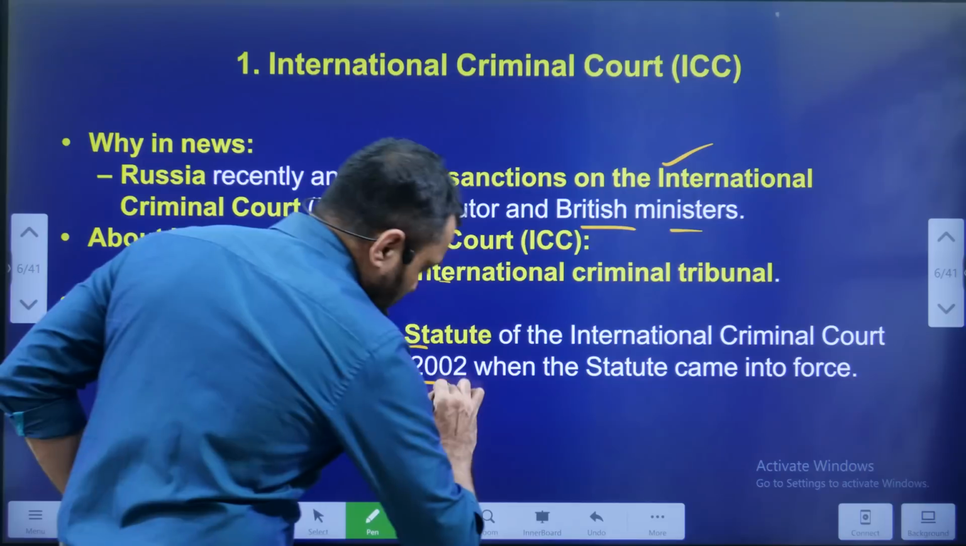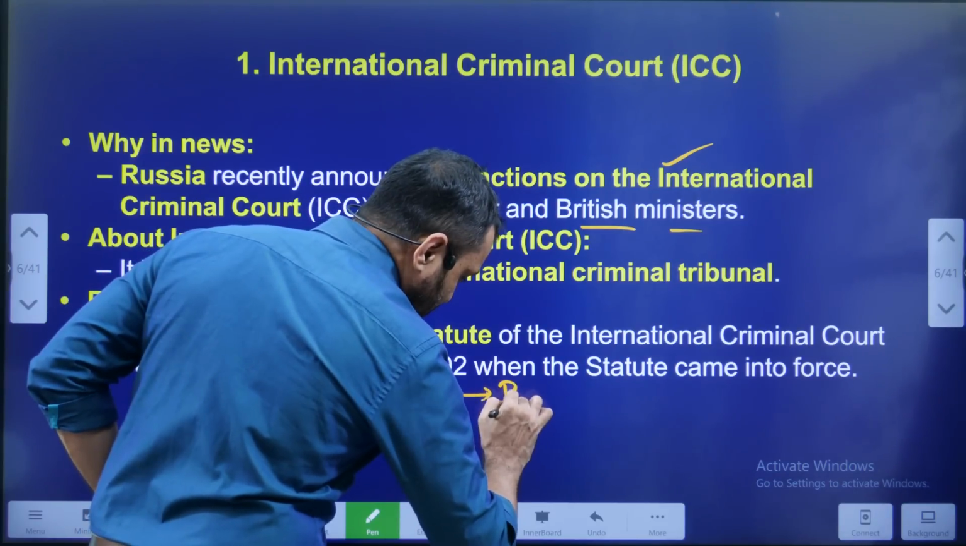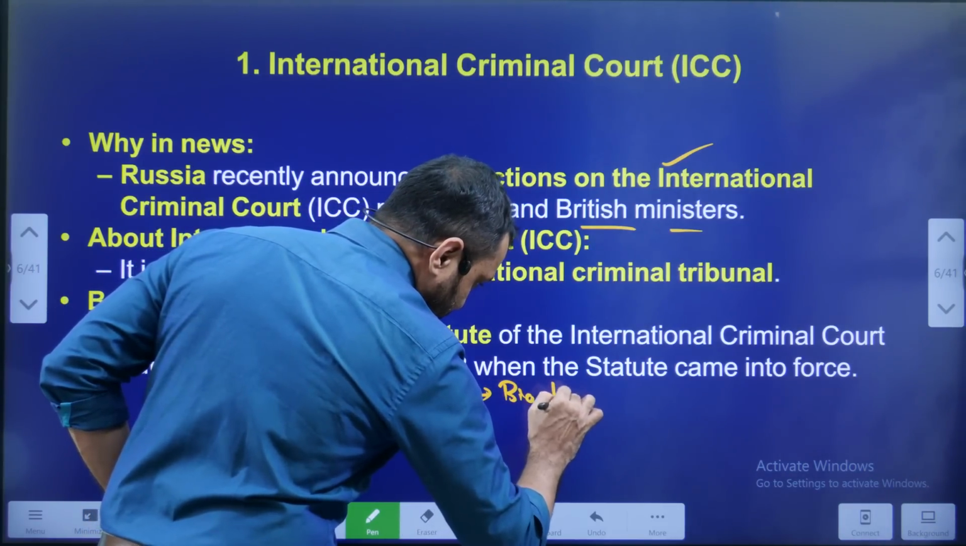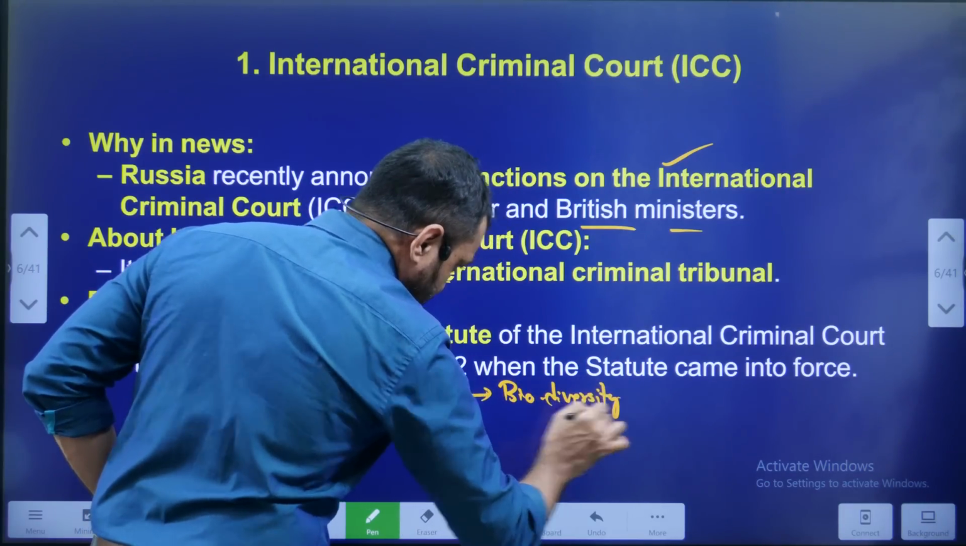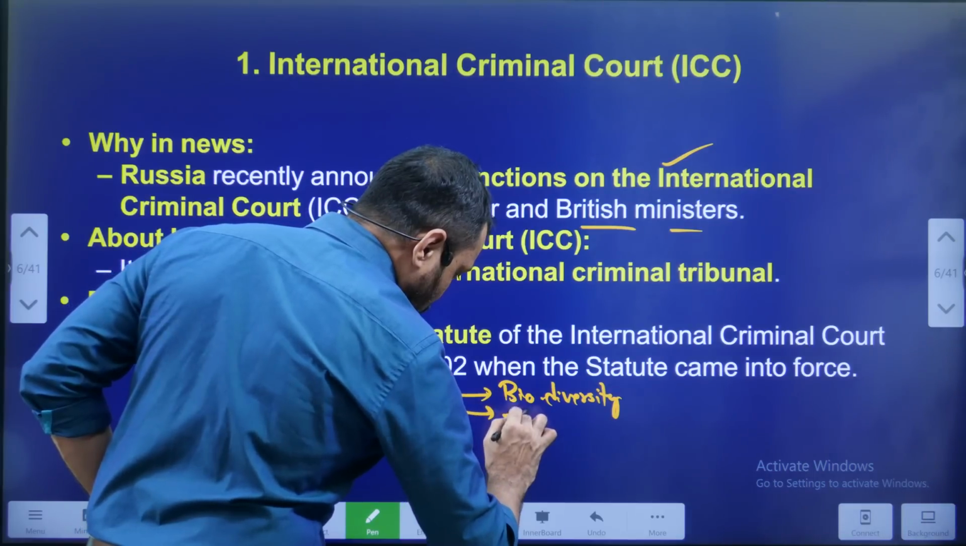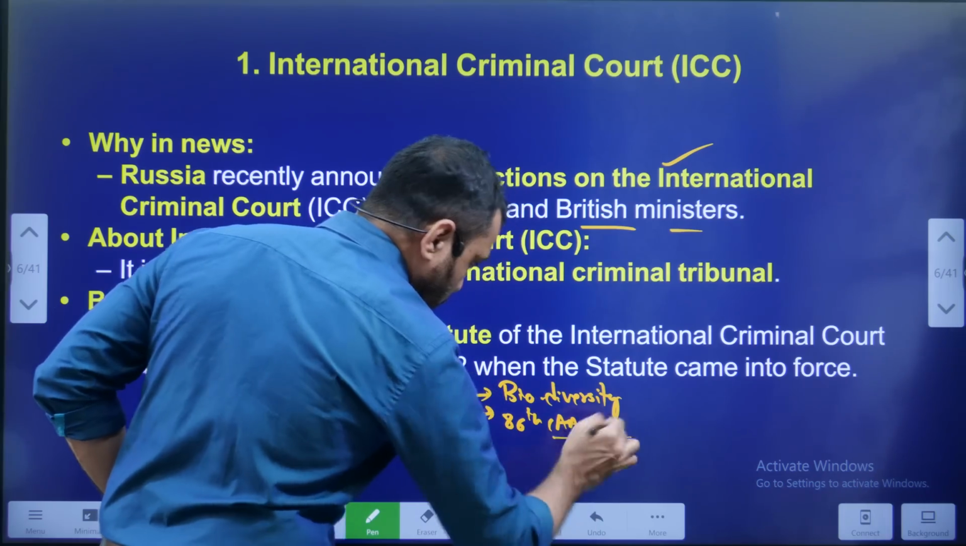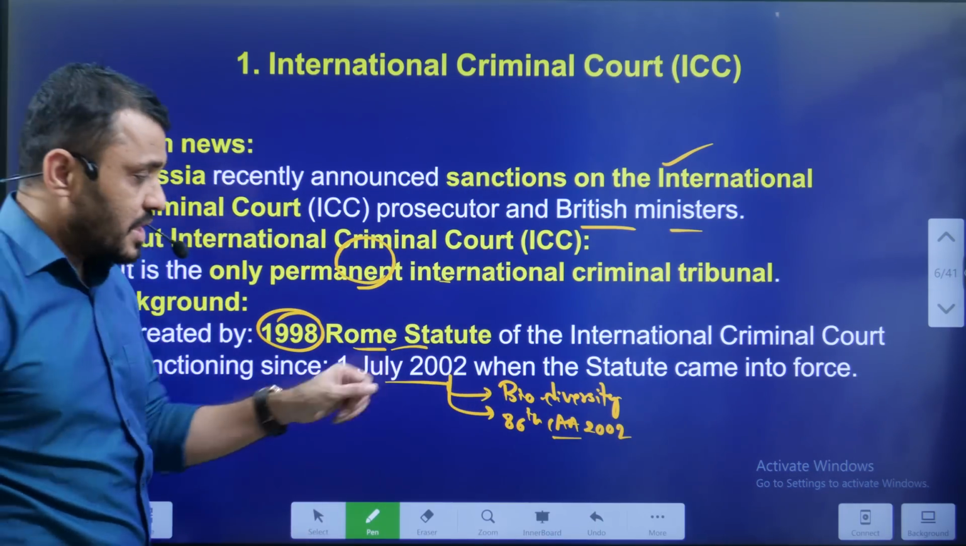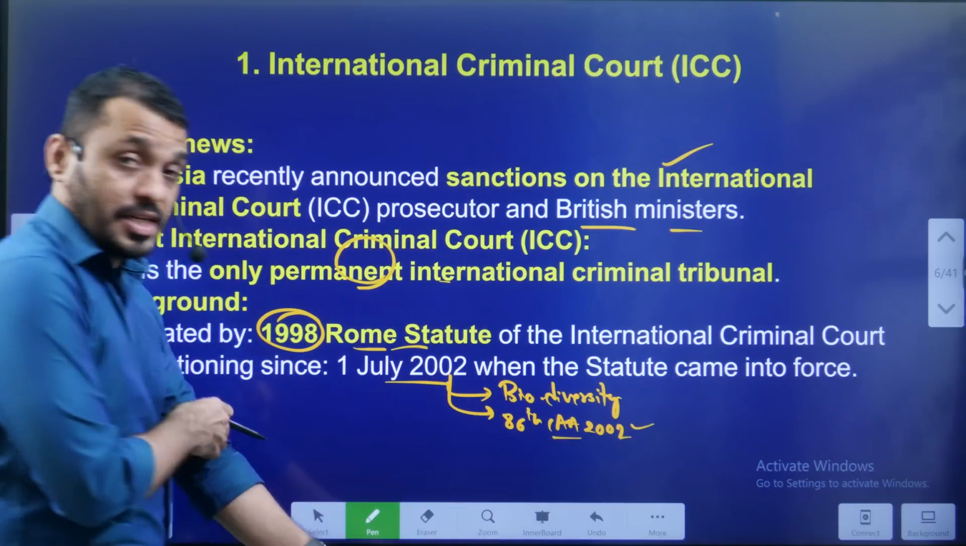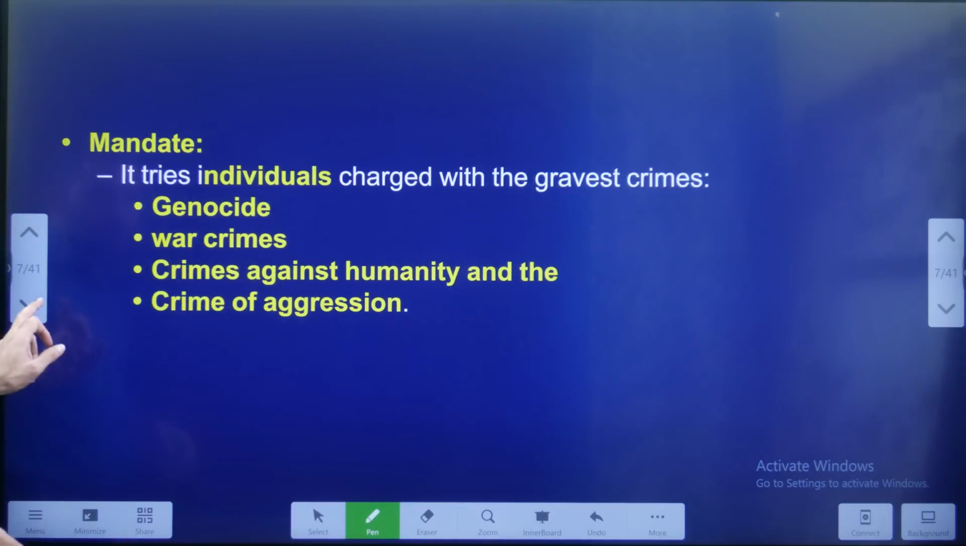If you remember, in 2002 even the Biodiversity Act in India was enacted. In the same year, we made the 86th Constitution Amendment Act, 2002. Tell me students, the 86th Amendment is related to which area or which issue?